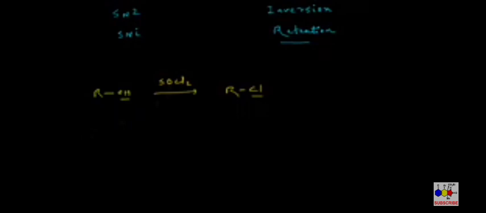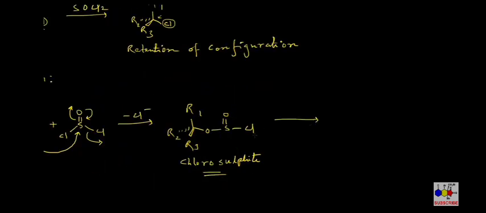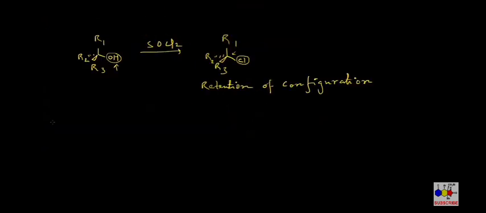And if we consider this OH group, it is basically replaced by the Cl group, and in the next step this intermediate undergoes a degradation reaction. The first step will be the formation of chlorosulfite